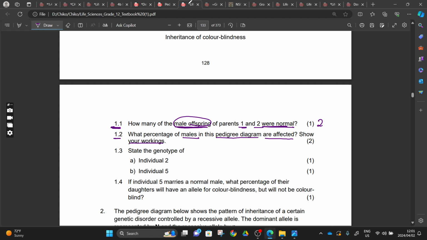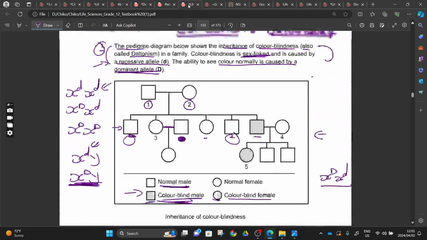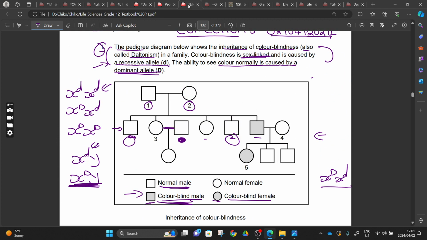Do you understand? Then here they want a percentage. What percentage of males in this pedigree diagram are affected? So we go and count the males. How many males are affected in this family, in this pedigree? One male, right? One male. And then how many males do we have in this pedigree? We have 1, 2 in the whole pedigree. The pedigree represents a family, right?